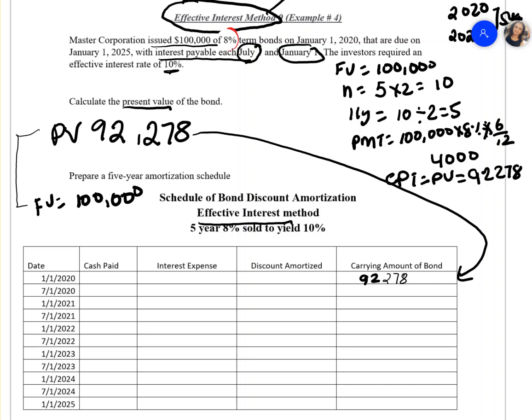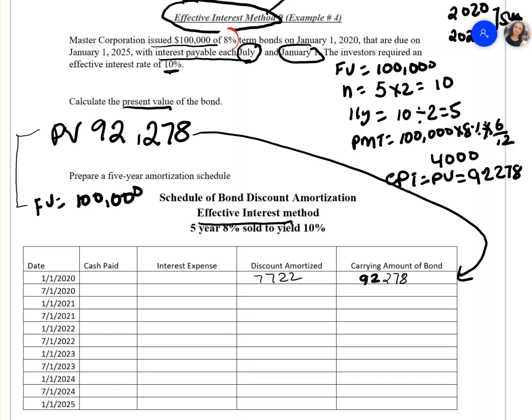The difference between the present value and the face value of the bond is your discount. In this case, it's going to be 7,722, I think, because I rounded it. You don't have to round to 2 decimal places, but if the question is asking you to, you should.